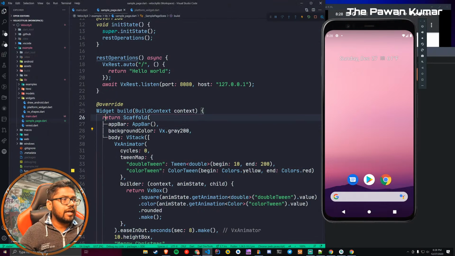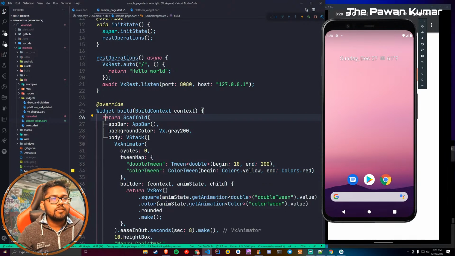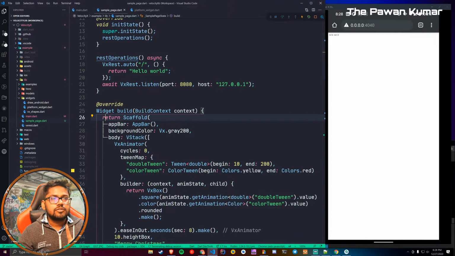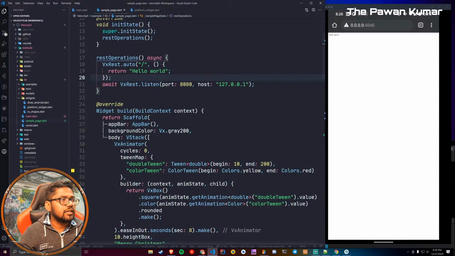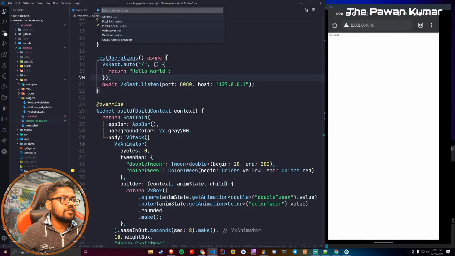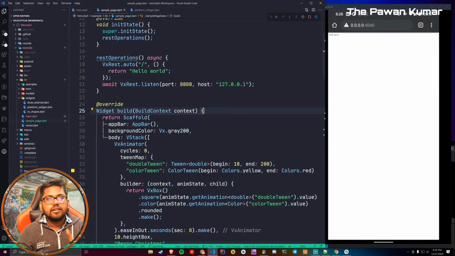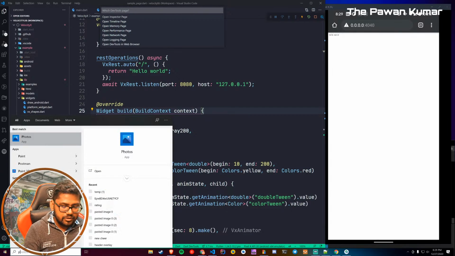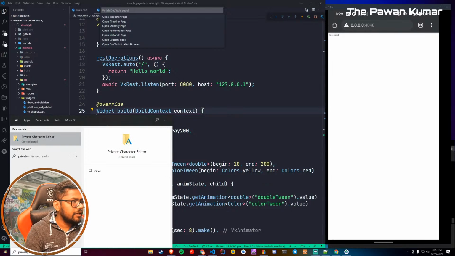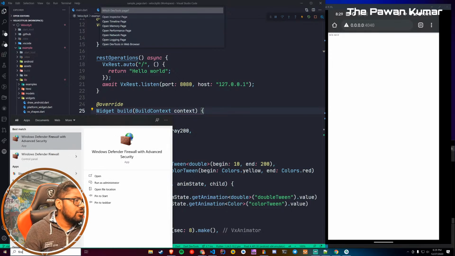Now I will show you and run it on my real device one more time, and on my real device it will work. You can see on my real device I am entering the same address, but let's do one thing. Let's try to run it one more time. So yeah, this is the problem with not the library, but the machine which I'm using. Private firewall. Yeah, I have to disable the private firewall, which is the correct answer. But right now I don't think I should do that. But let's search if I can do it quickly.